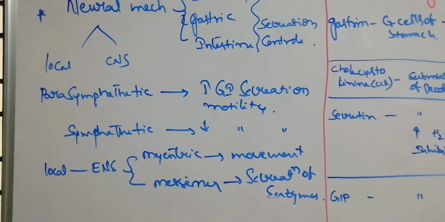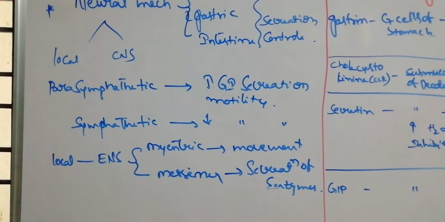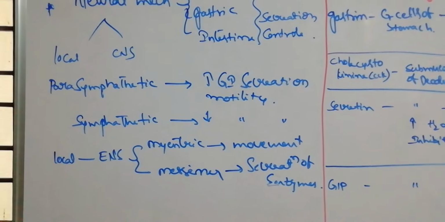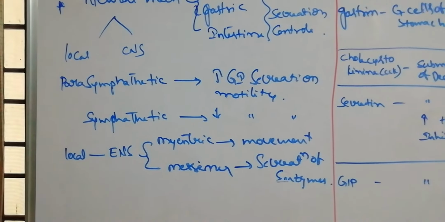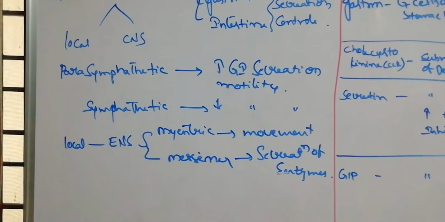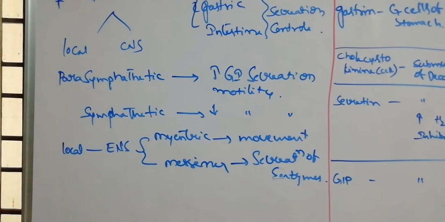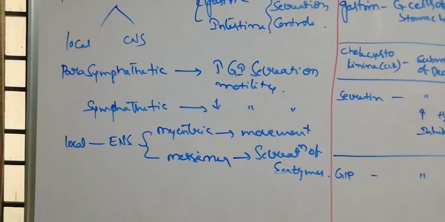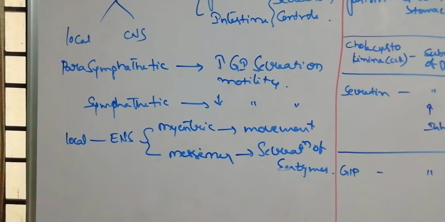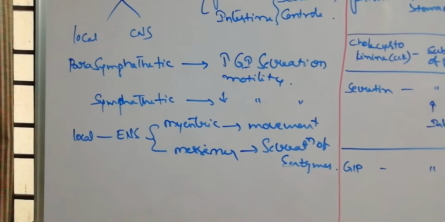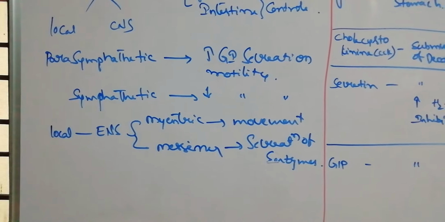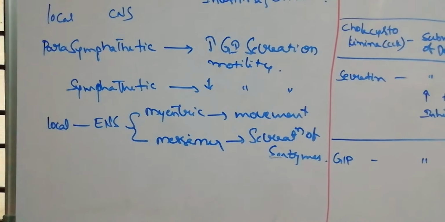In this neuronal mechanism, they are controlling either locally or through the CNS. For example, the parasympathetic nervous system increases the gastric secretions and motility, whereas the sympathetic decreases the gastric secretion and motility. So sympathetic and parasympathetic both act opposite to each other.